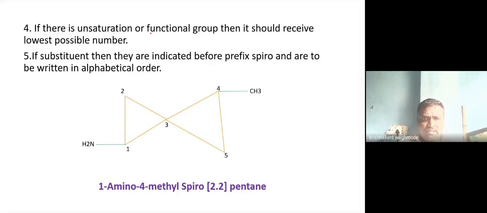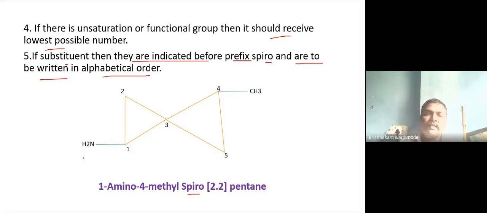or unsaturation or functional group, then it should receive the lowest possible number. Now here there are 2 substituents. We can start from either this side or this side, but there is a rule. If there are substituents, then they are indicated before the prefix spiro, like this is the spiro prefix. Before that the substituents should be mentioned and are to be written in alphabetical order.